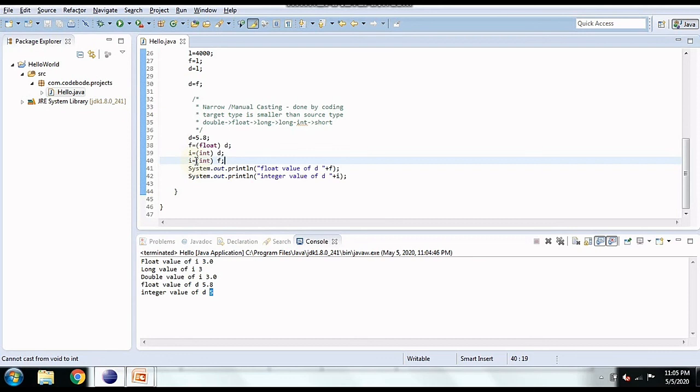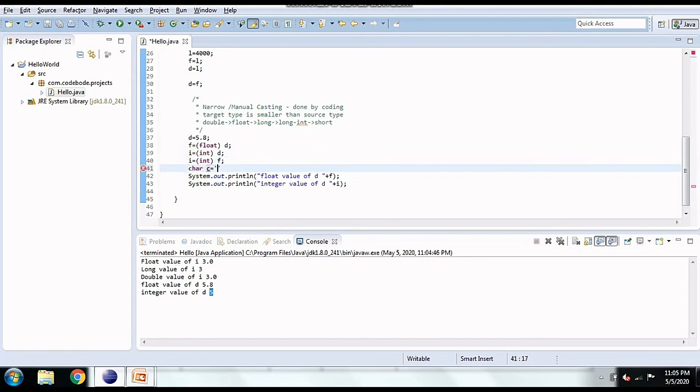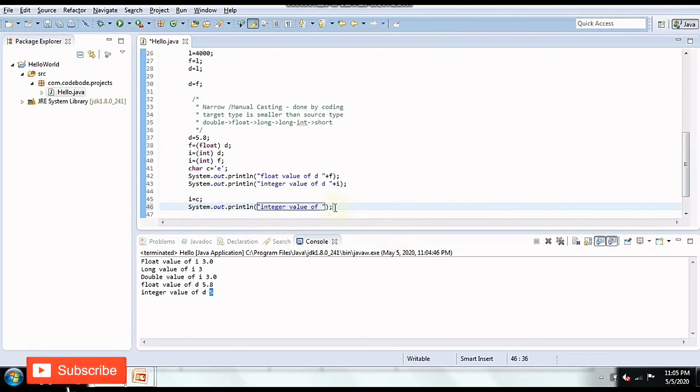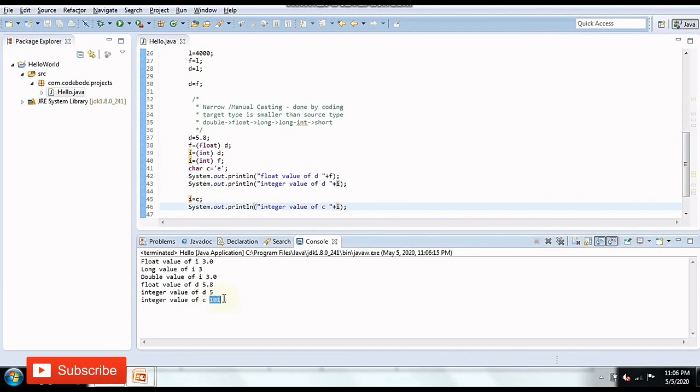There is also char, right? So if I say char C equal to 'e', in this case what will happen? Will this be converted to integer? Let's see what happens. If I say I equal to C, I don't need to do any typecasting here. But if I print this integer value of I, here we can see instead of e, the ASCII value of e is printed, that is 101. So if you convert character to integer, it is converted in this way.